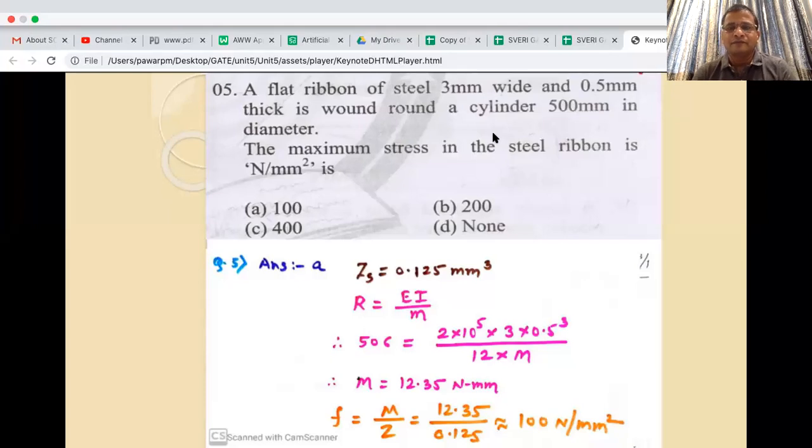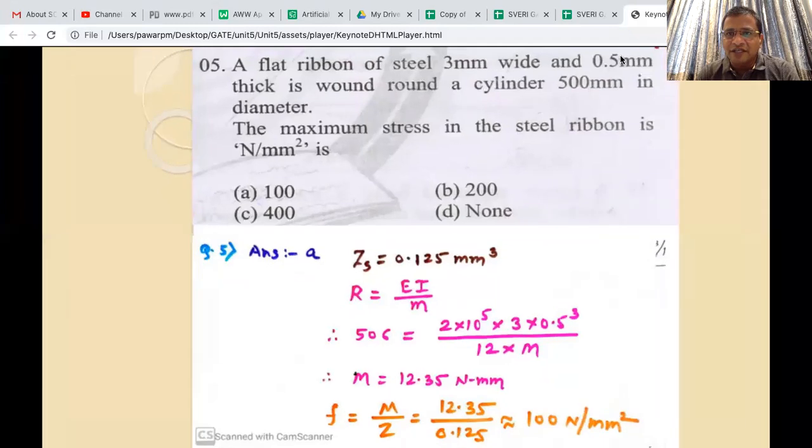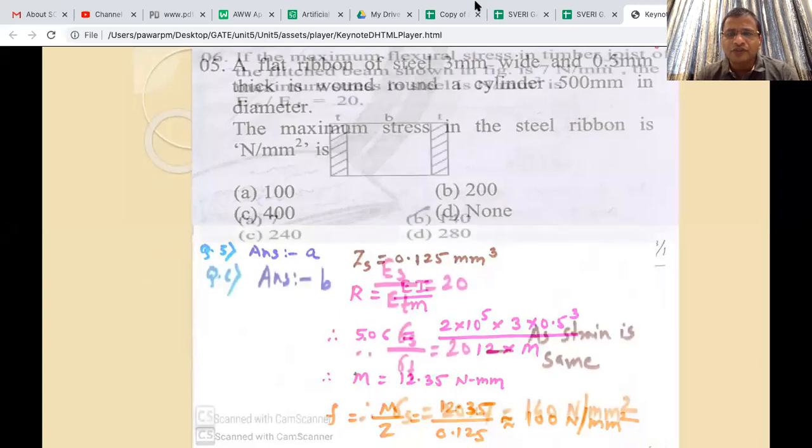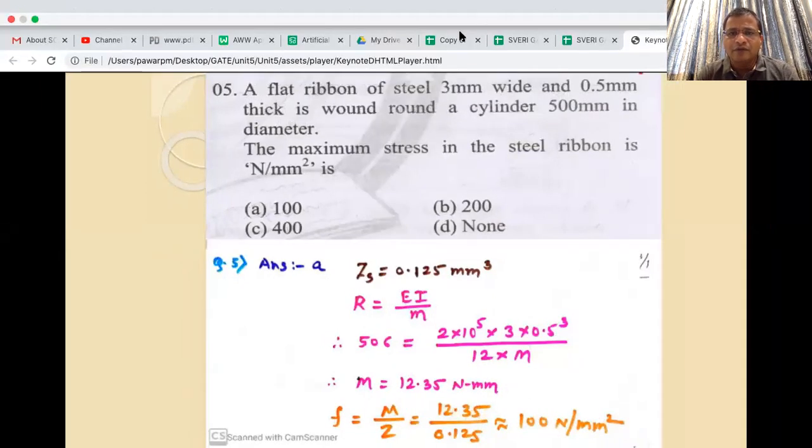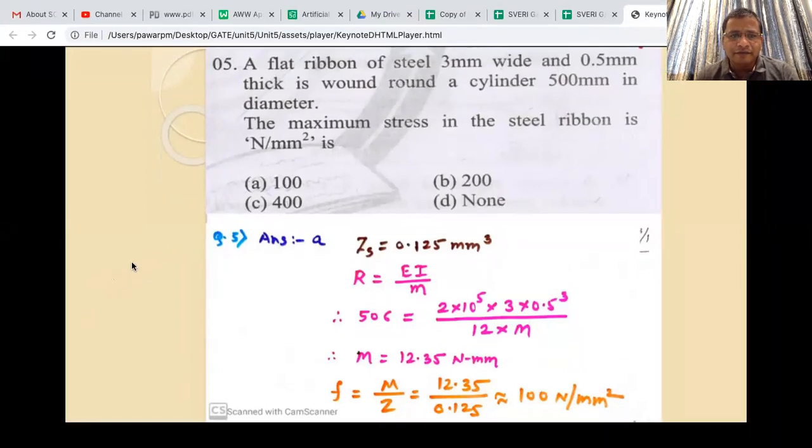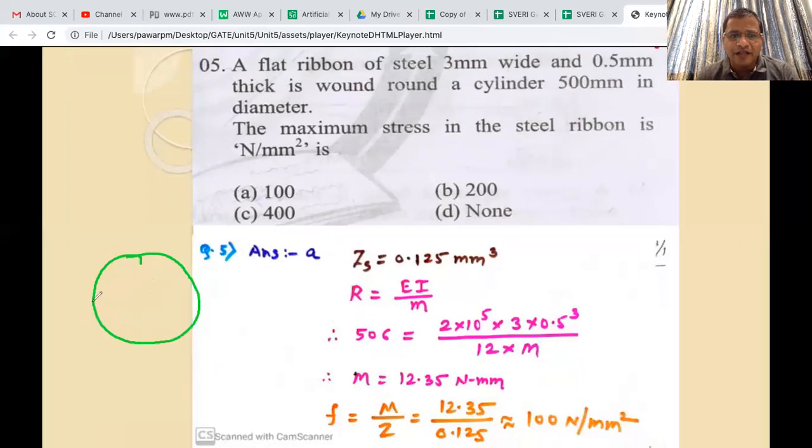Shubham has asked here why this is 506. When I checked it back, there is actually a mistake in this problem. How this 506 is taken, I will quickly elaborate. Actually the cylinder diameter is 500. It should have been taken not as 506, but as half of 500. That is 250, I guess, right?